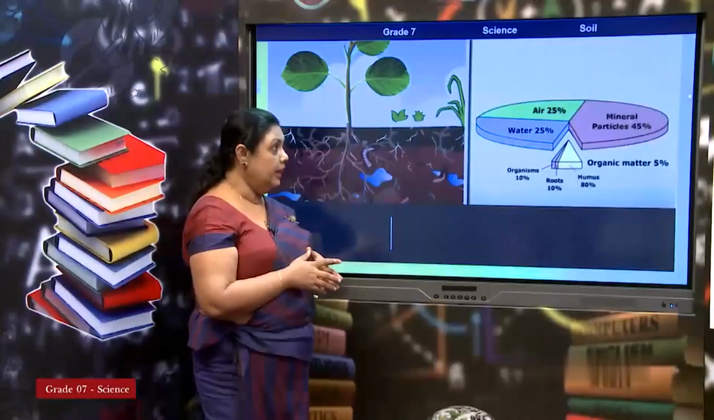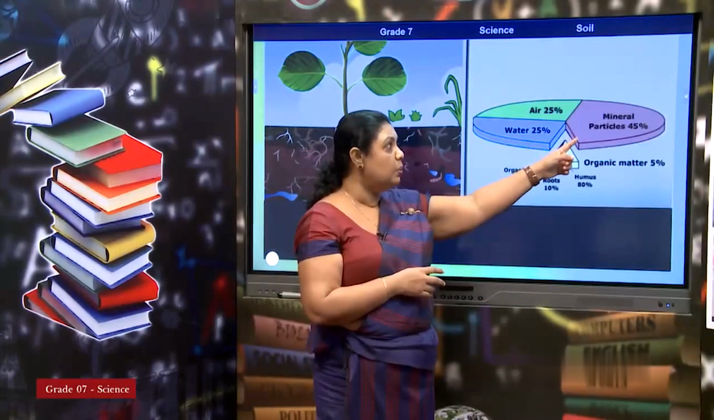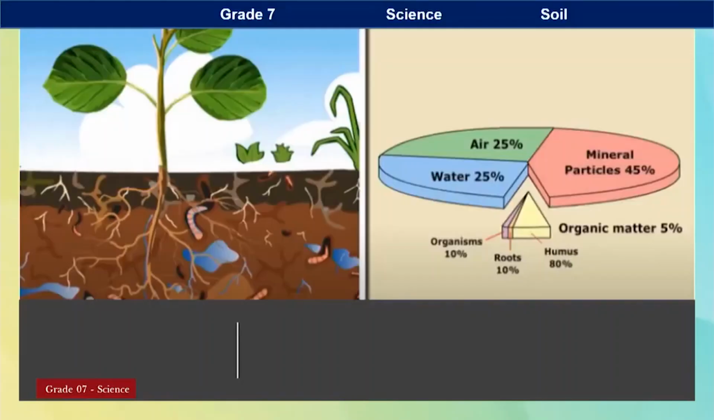You can see that the most amount of soil is with mineral particles. How much? That is 45%. Then air. Soil has air. Soil has water as well. There is another portion which is called organic matter. What is this organic matter?